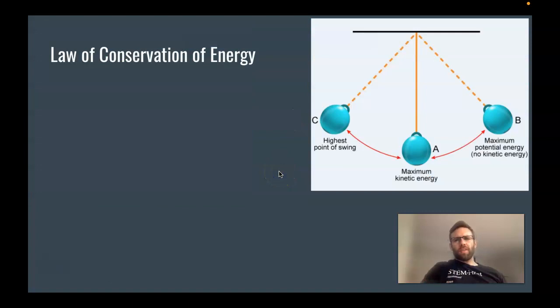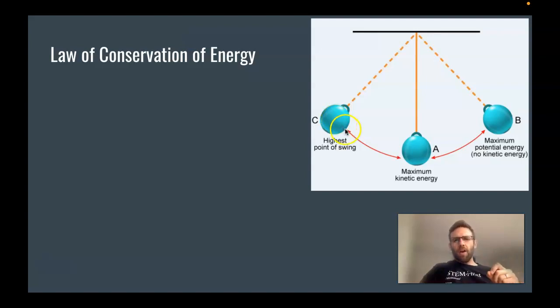And that's just one example. There's another very simple example of a pendulum. When a pendulum swings back and forth, it's slowly going from potential energy to kinetic energy and then back to potential energy. Let me start over here on the left, because I'm going to work left to right. Let's say we have this pendulum over here and we let it go. Well, if it's over here, then it has potential energy. And if we're holding on to it, then it's not moving and it doesn't have any kinetic energy. So at this point, it has potential energy, but no kinetic energy.